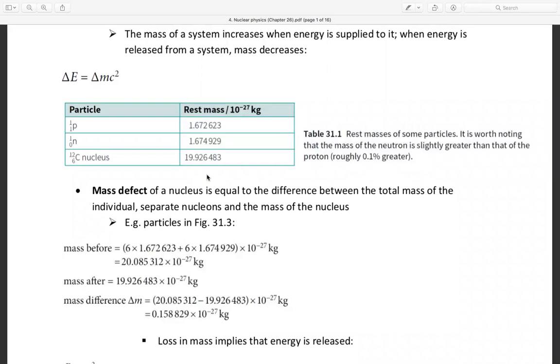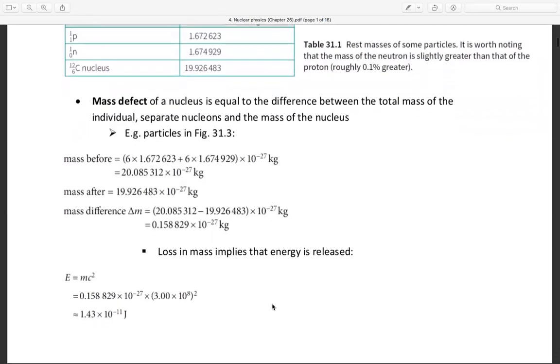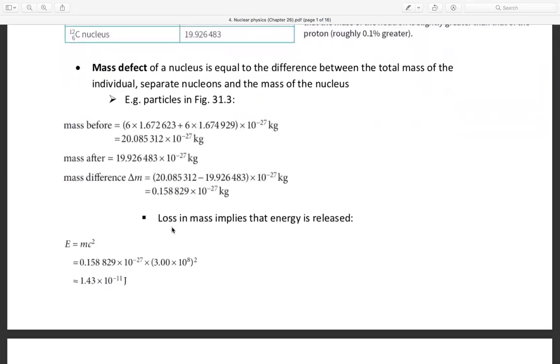And then the mass after is 19.926483 times 10 power minus 27. The mass difference equals mass after minus mass before. The loss in mass implies that energy is released.